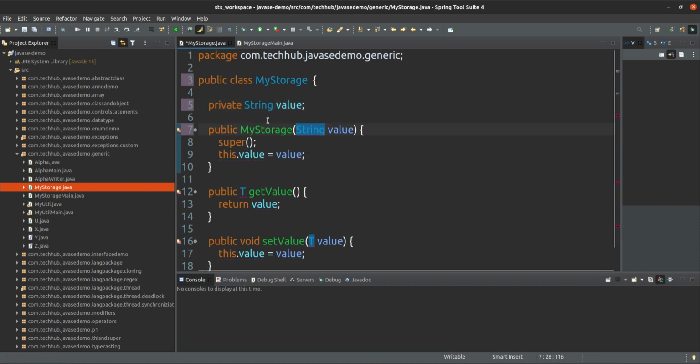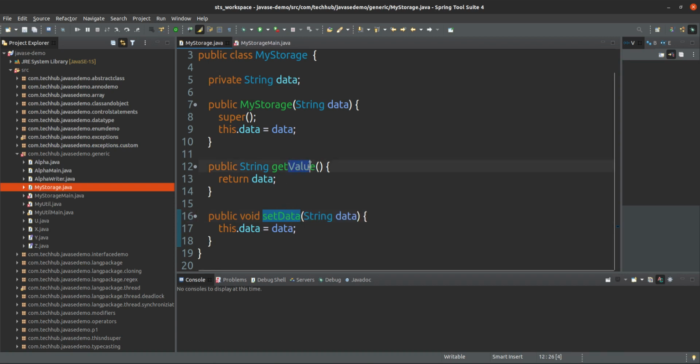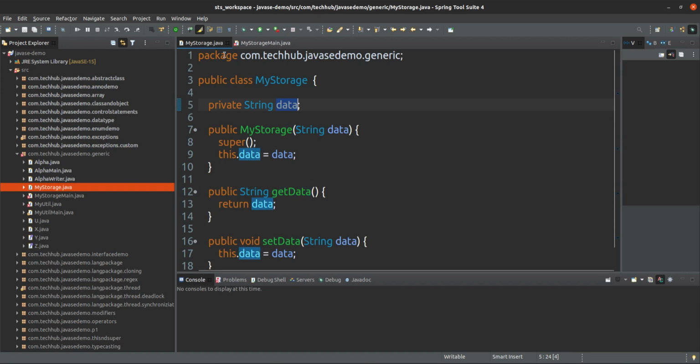The value object is a string only, you can say this is a data. This dot data is equal to this data. Okay, no issue. Set data, get data. You can use any variable name, no issue.